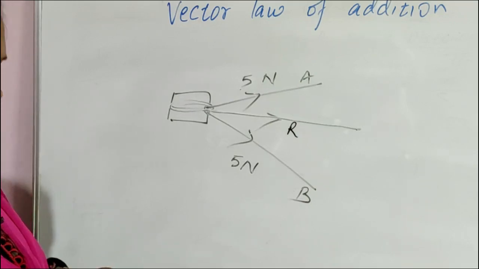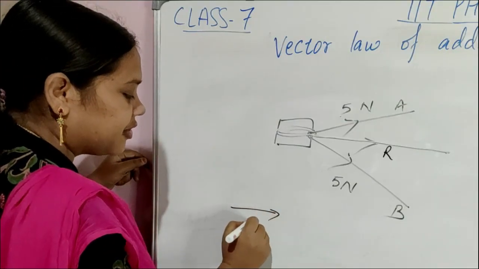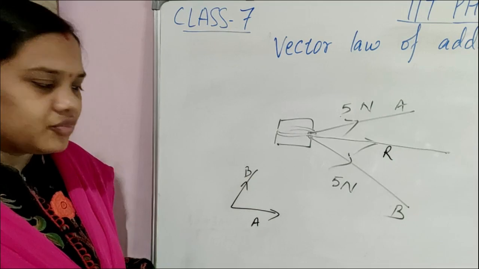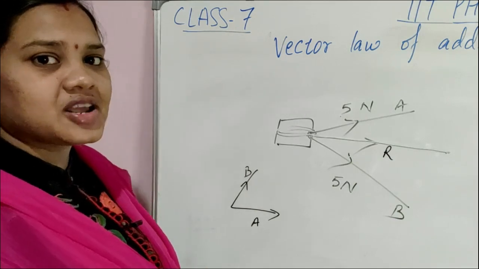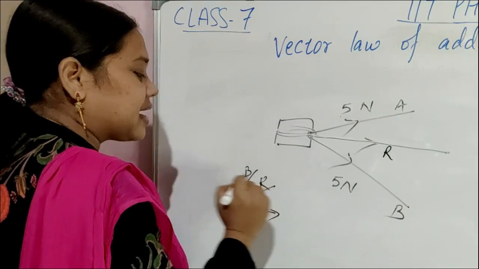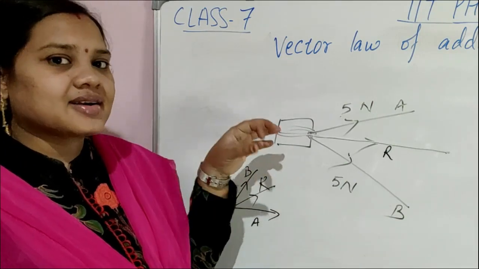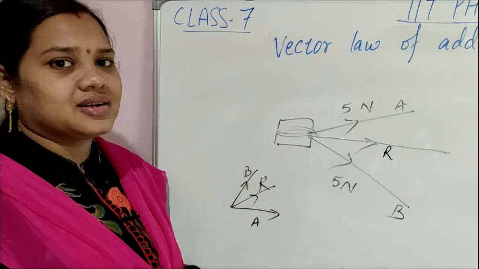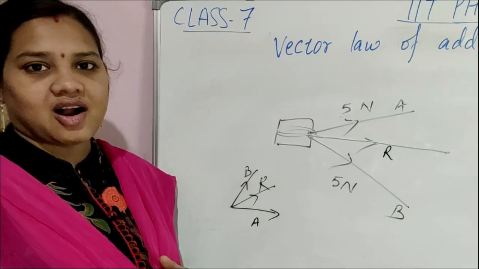Now children, what is a resultant vector? Suppose there is a vector A and there is another vector B. From here a force is applied, from there also a force is applied. When two forces are acting on the same particle, they combine and form a single vector, and that is called the resultant vector. We get it by the vector law of addition.